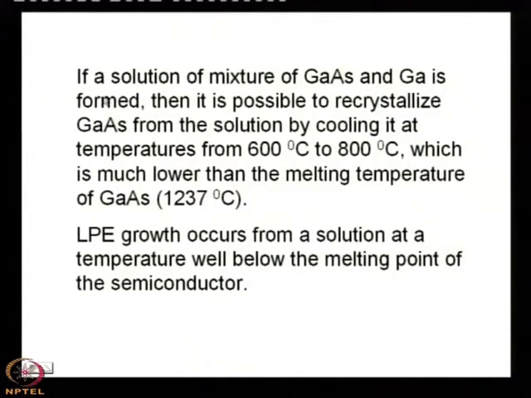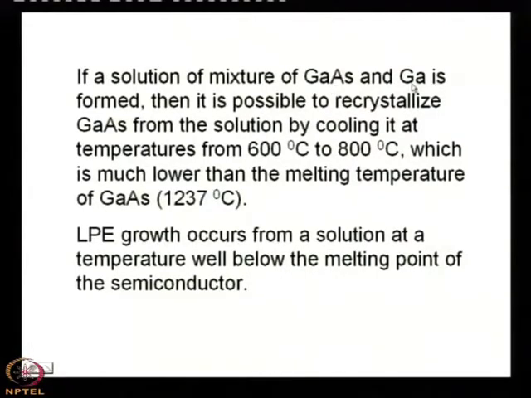Okay, now, as mentioned earlier, if a solution of a mixture of gallium arsenide and gallium is formed, remember that we would like to make a solution. Solution of what? Solution of gallium arsenide and gallium. Now, what is the melting point of gallium? It is almost 30 degrees exactly, because it is liquid at room temperature almost. So, its melting point is very low.